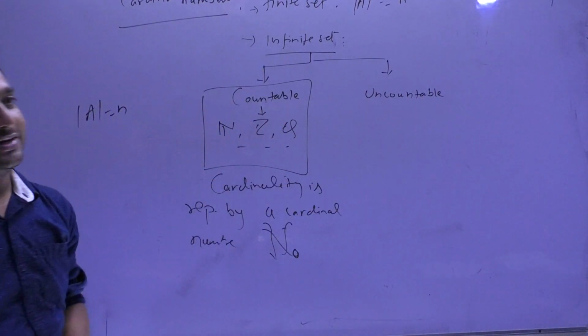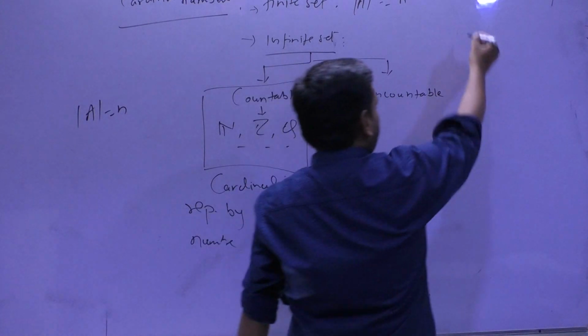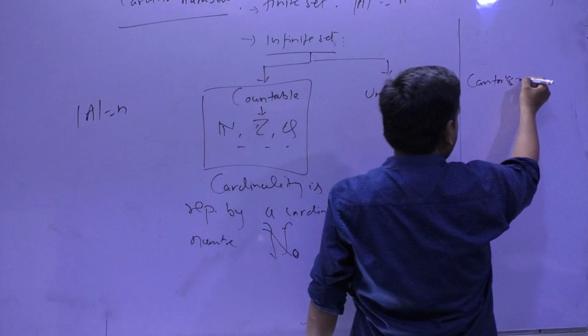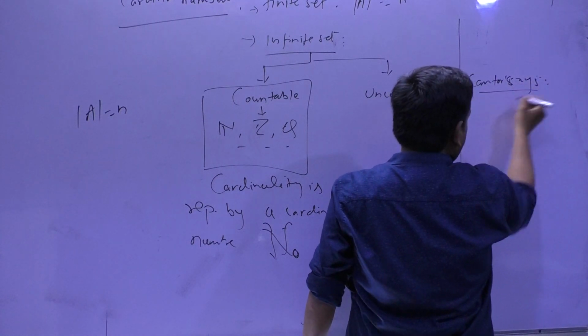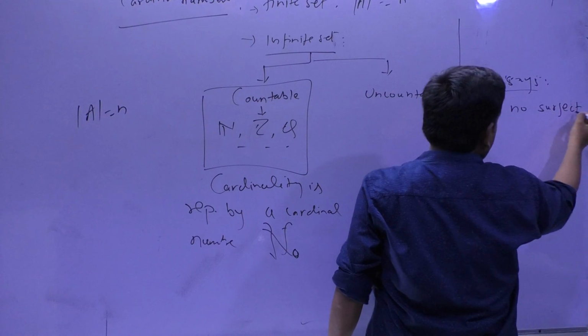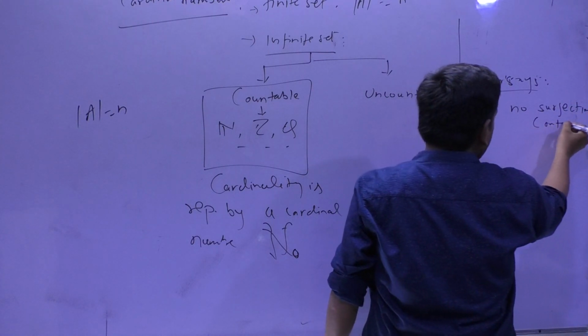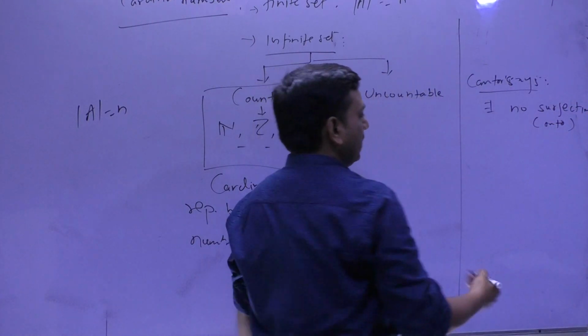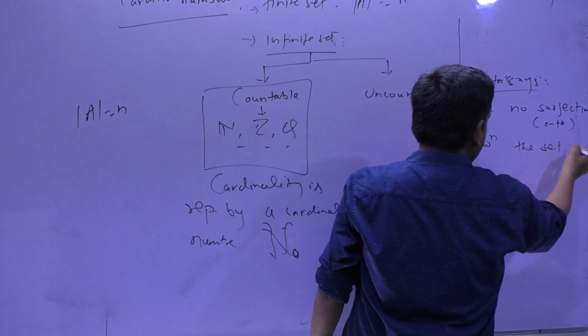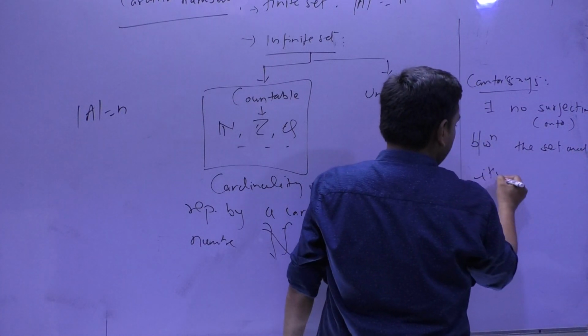Now here Cantor comes into the picture. What Cantor says is that there exists no surjection, you can say onto, or some people say bijection also, between a set and its power set.